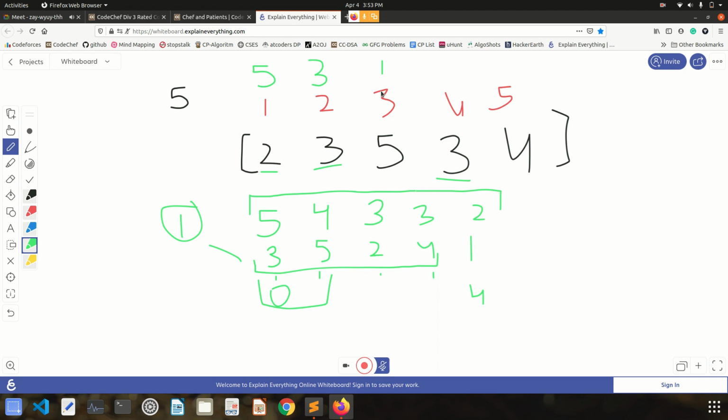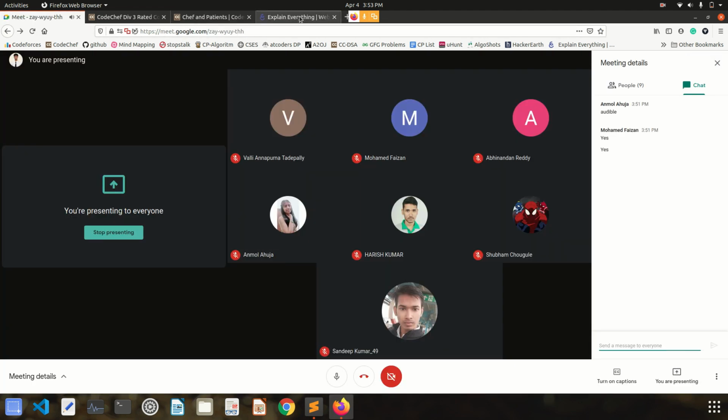Then this 3 comes, present at index 4, so it has to wait for these 3 people's treatment, which will take 3 hours, and 1 hour in equipment setup. So in total it will take 4 hours for this person, and for this person 1 hour for treatment and 1 hour in equipment setup, so in total 2 hours, right?